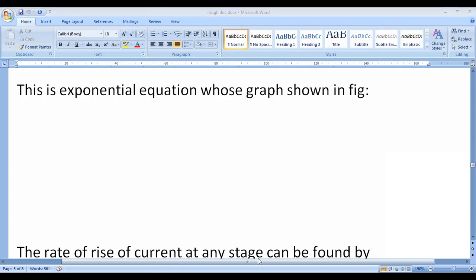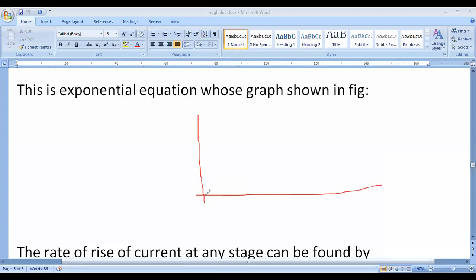Here, the rise of the current is exponentially increasing, and it will reach the maximum value of current Im.